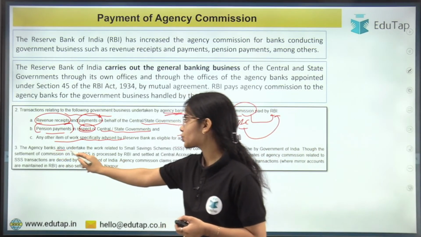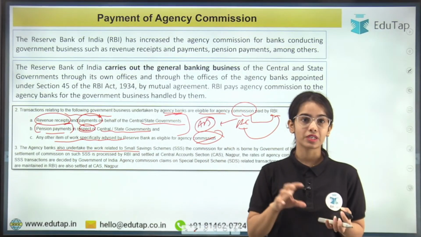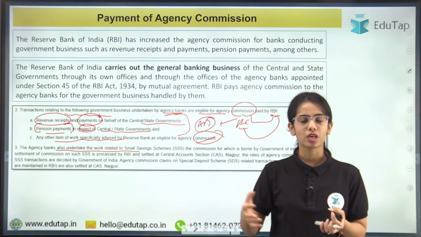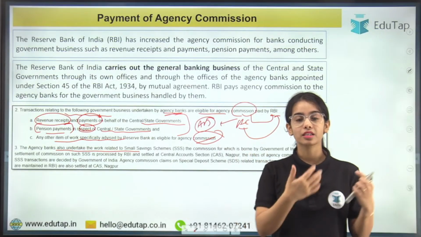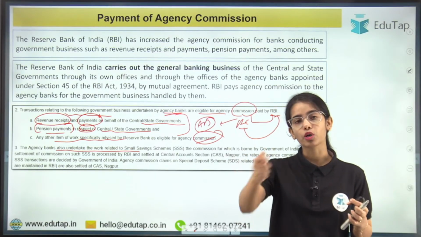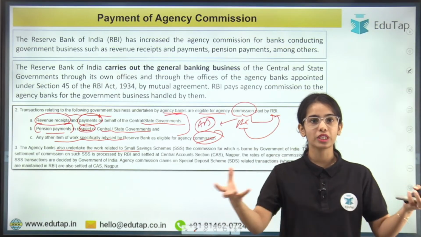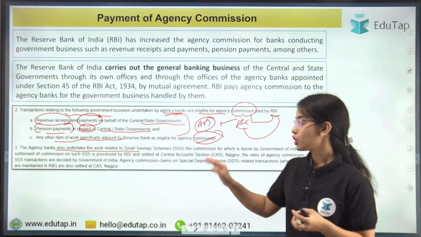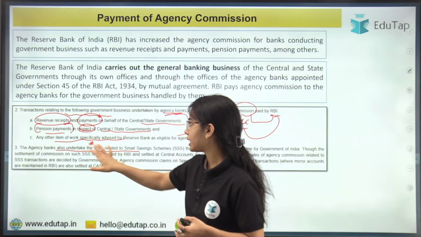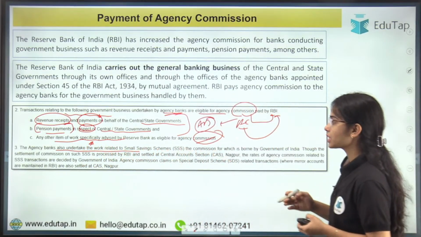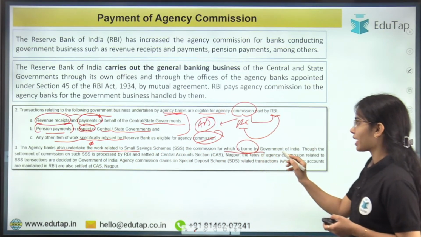Now, agency banks also undertake work related to small saving schemes. There is Sukanya Yojana, and various other schemes that the government is running. Where do you deposit the money for the small saving schemes? You go to the bank, right? And the banks are promoting these kinds of government schemes. So the agency banks also undertake the work related to small saving schemes, the commission for which is borne by the government of India.